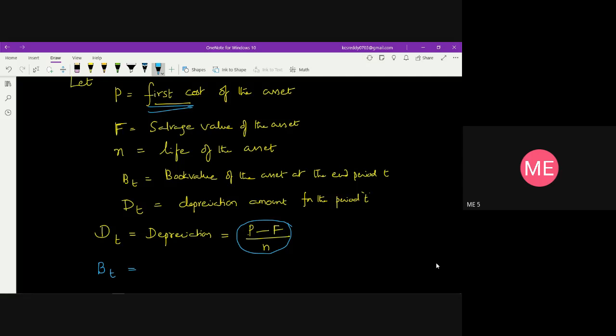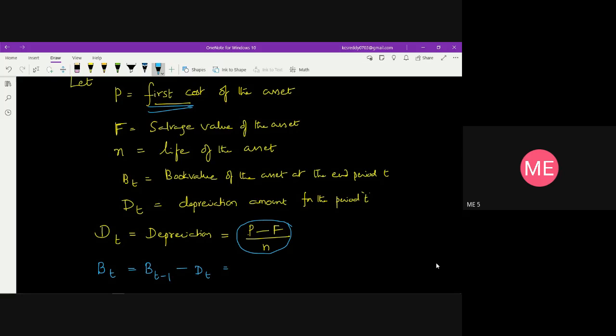The book value BT is equal to the book value of the previous year minus the depreciation DT.